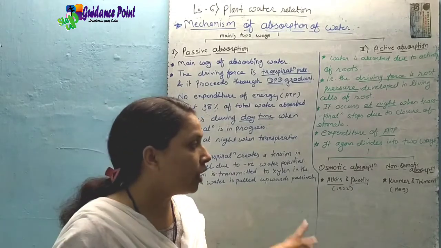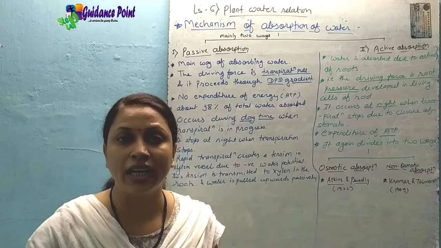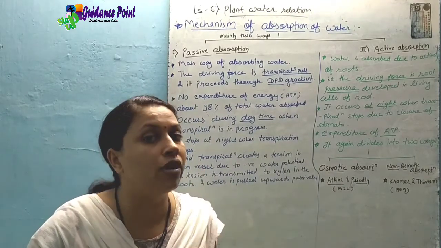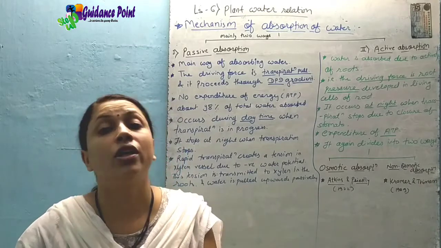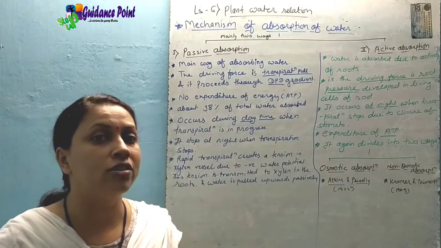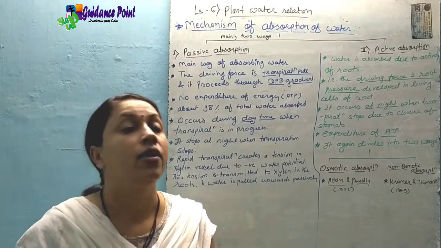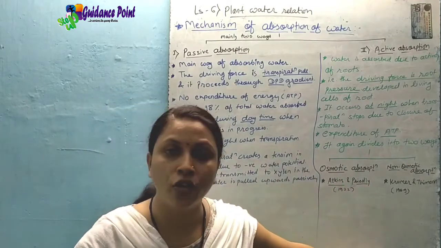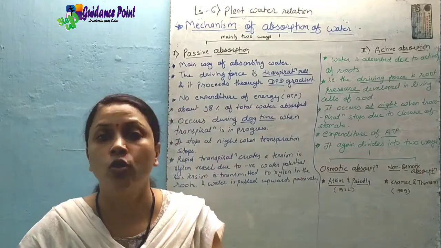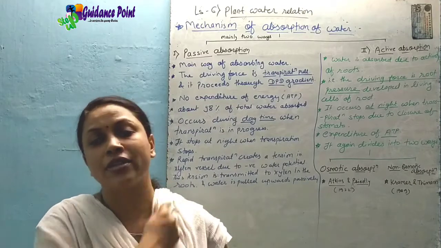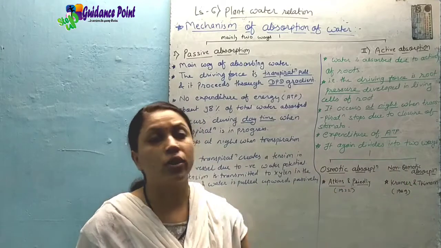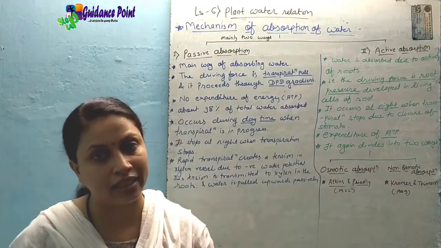ठीक है? According to them, in case of non-osmotic absorption, the water moves from the region of lower concentration of water to the region of higher concentration of water, means against the concentration gradient, and for that it requires the amount of energy that is produced by means of respiration of a root. ठीक है? रेस्पिरेशन ऑफ रूट सेल से जो एनर्जी प्रोड्यूस की गई है, उस एनर्जी को नॉन ऑस्मोटिक एब्जॉर्प्शन के लिए यूटिलाइज किया जाता है.